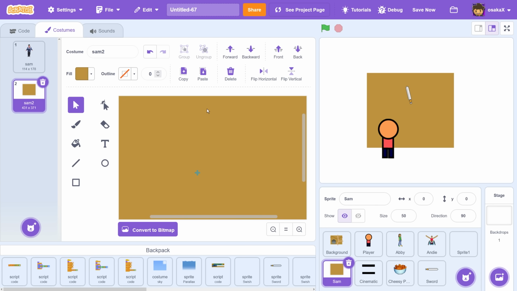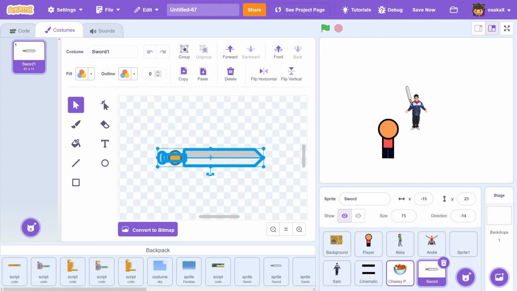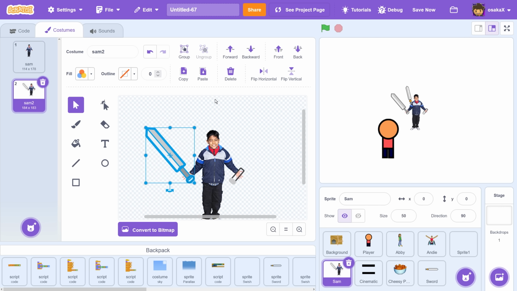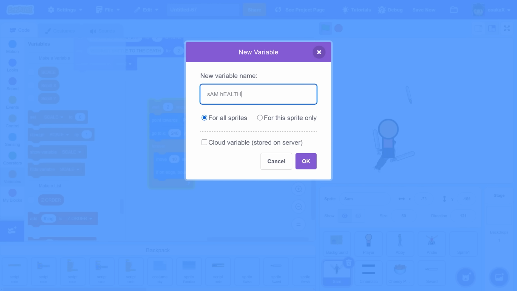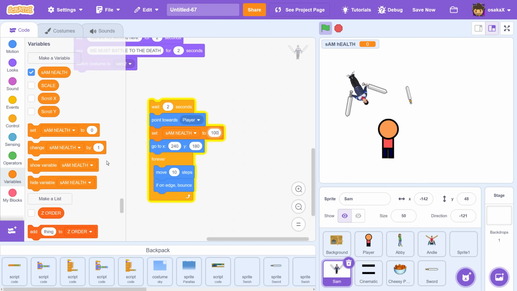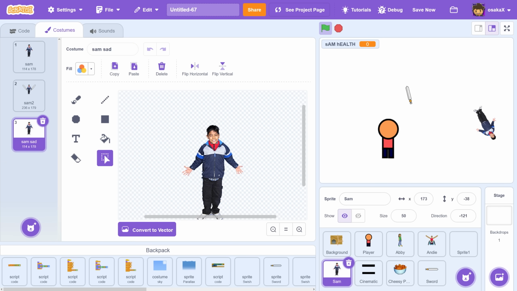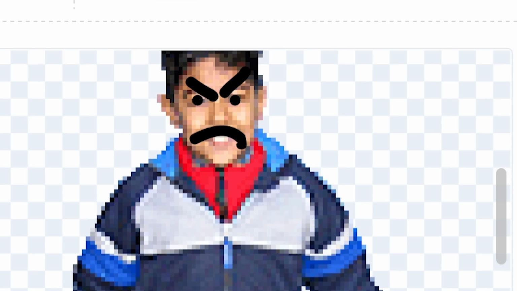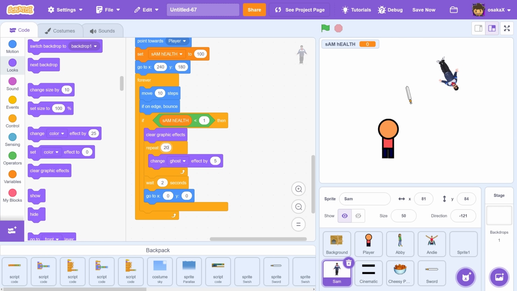Why can't I paste? What is wrong with Scratch today? Like this morning it's just acting up. Why can't I paste anything? And let me give him 2 swords. And I can't even undo. Hello? Sam health. Set that to 100 and you're gonna shoot him. Sam sad. Okay, so he should slowly fade out.